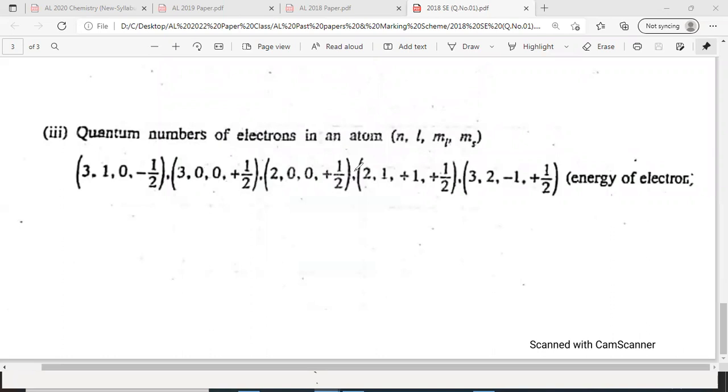They are telling quantum numbers of an electron in an atom. What is the question here? The energy of the electron. That means you have to write that in the ascending order, no? Energy of electron in the ascending order, lowest energy first. So let's see. First, the principal quantum number also tells us the energy. 3, 3, 2, 2, 2s or 2p.